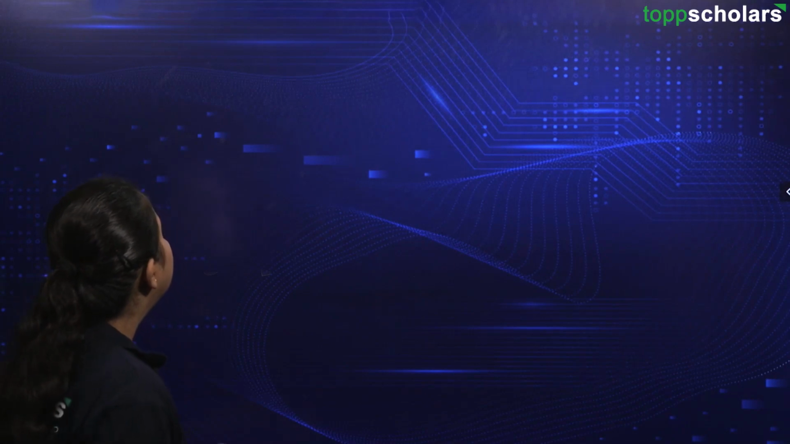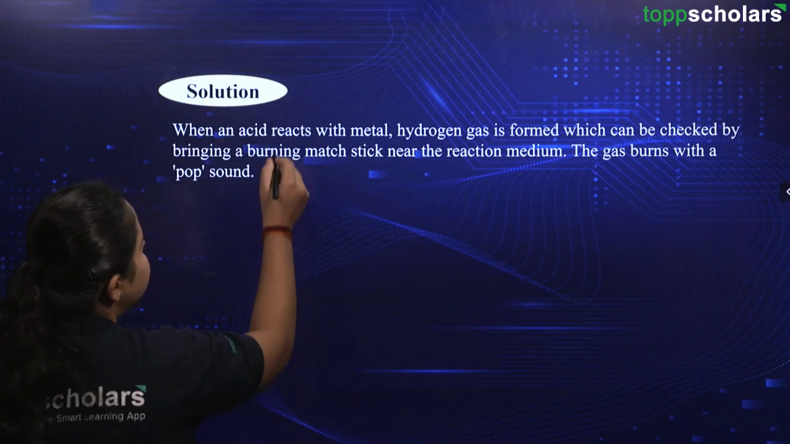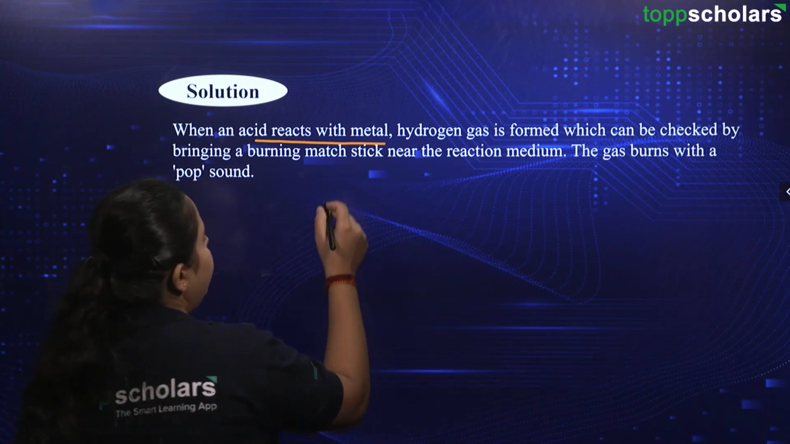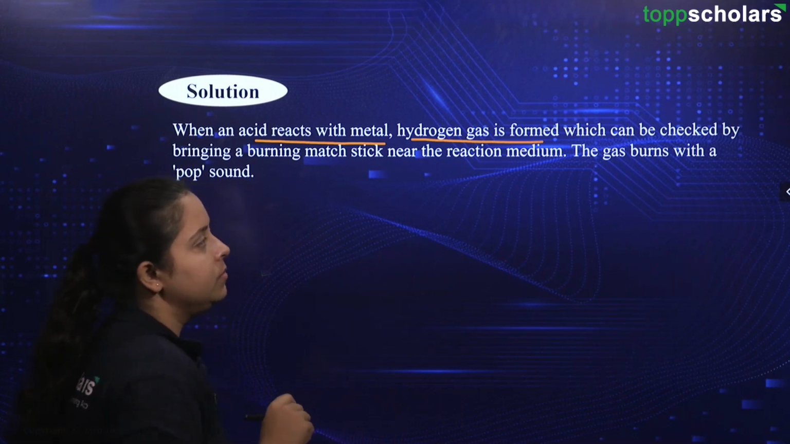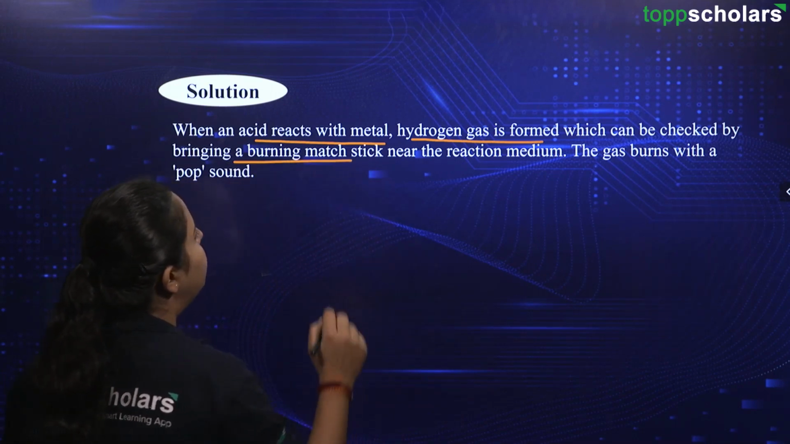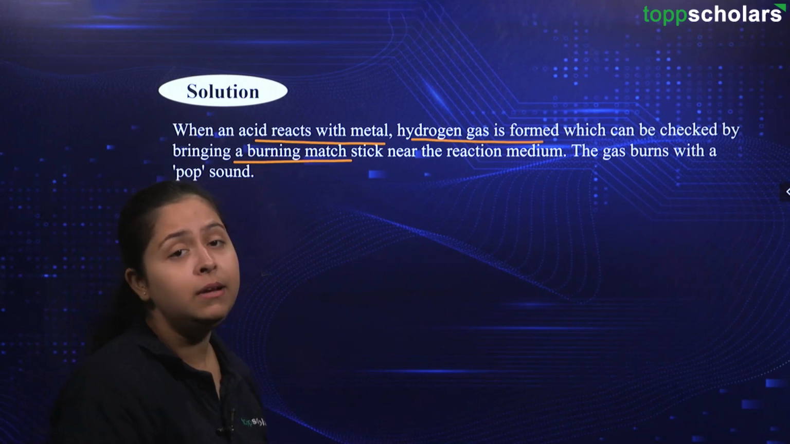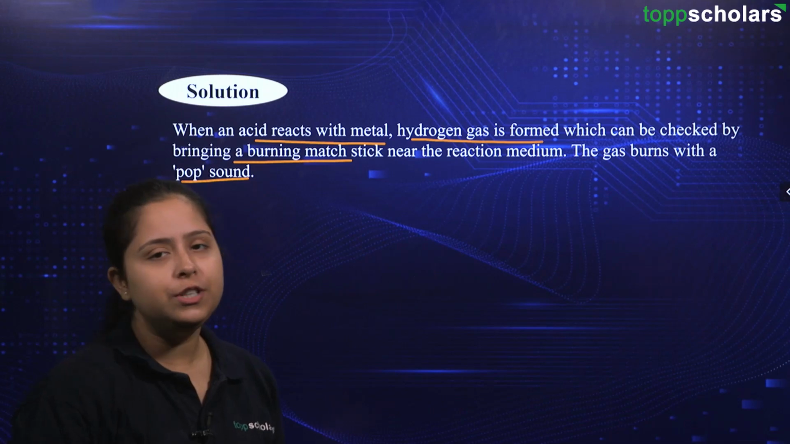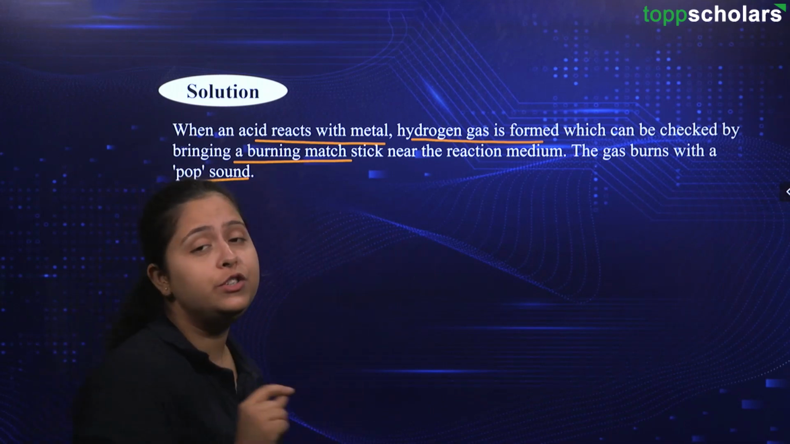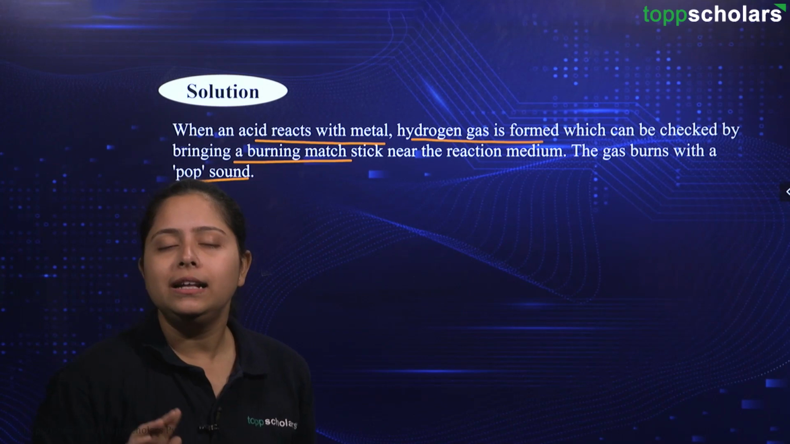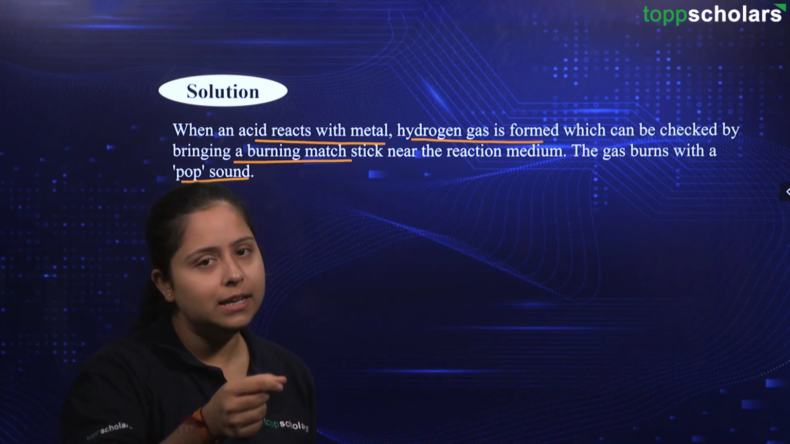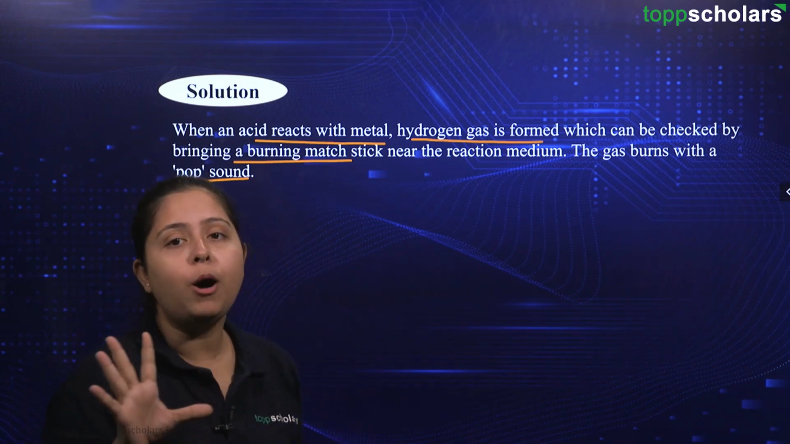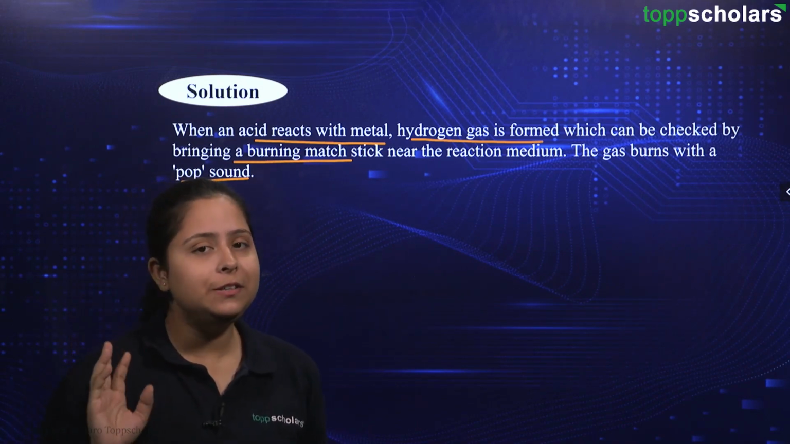So, let us see. First of all, we need to talk about acid reacting with metal. This thing we have already talked about in our sessions, in which hydrogen gas is being formed, okay, which can be checked by bringing a burning matchstick near the reaction medium and then the gas burns with a pop sound. So basically hydrogen gas is being released, but we also are supposed to note down this observation. Then you will be bringing a burning matchstick towards the end of that test tube in which this reaction is going on, and then the gas will burn with a pop sound. You will hear a pop sound coming out of this reaction, okay.